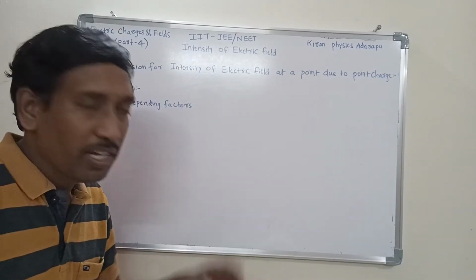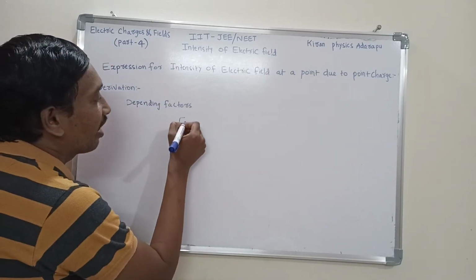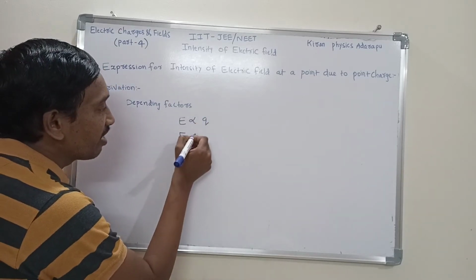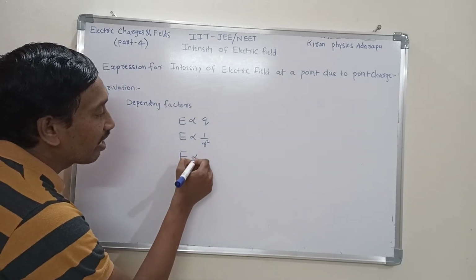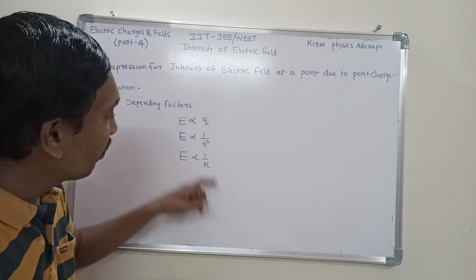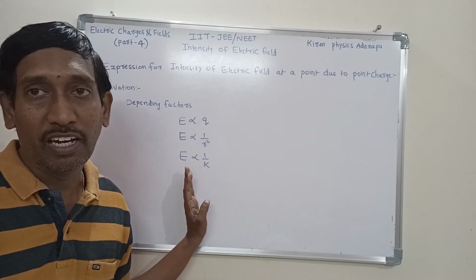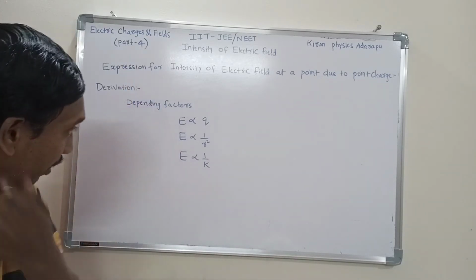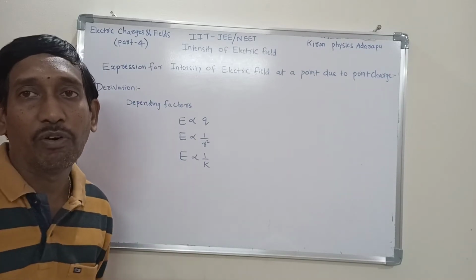Actually, from that equation, what are the depending factors of intensity of electric field? One, electric intensity is directly proportional to charge. Electric intensity is inversely proportional to the square of the distance, and it also depends upon the dielectric constant. These three are the depending factors of electric intensity. If you know all these values, you understand the strength of the electric field at any point in the electric field. This is about the electric field. Have you understood? So electric field or electric intensity is a vector quantity.